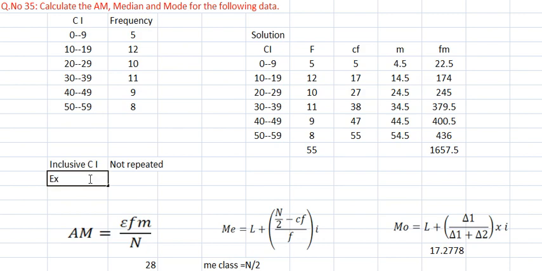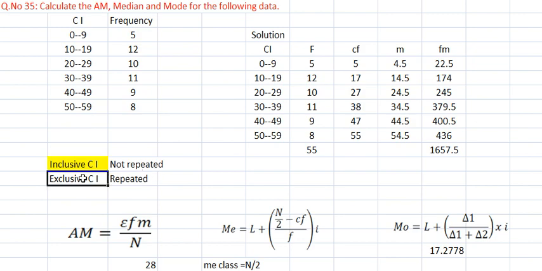What is an exclusive class? An exclusive class is a class where the upper limit of one class is repeated as the lower limit of the next class. In case of an inclusive class interval, the upper limit is not repeated as the lower limit of the next class. You write the meaning same.